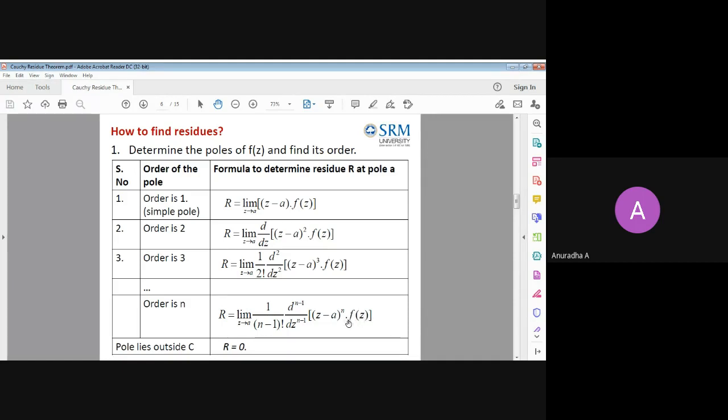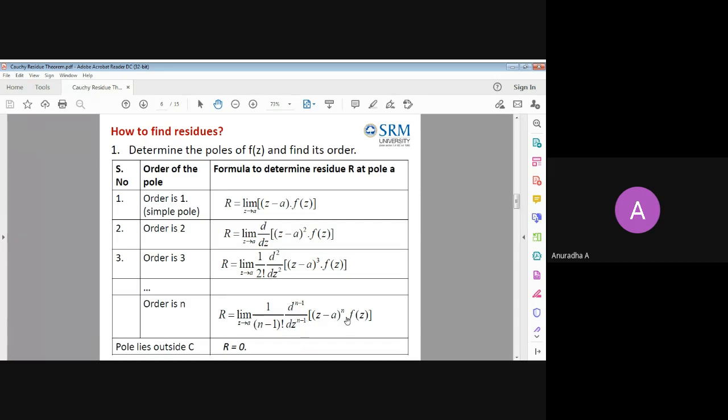What will happen? The denominator z minus a whole power n and this z minus a whole power n will get cancelled, and only the numerator part will be here. F of z is the whole question, in the denominator of which we have z minus a whole power n, so only we got z minus a as a pole. Now you cancel that, you remove that, then only we can do differentiation and apply the limits.